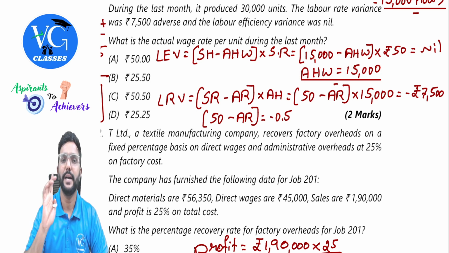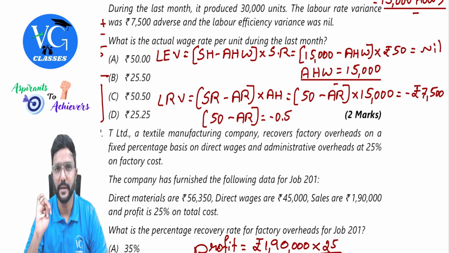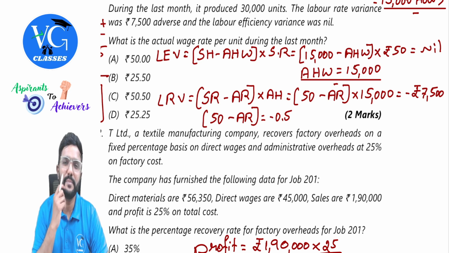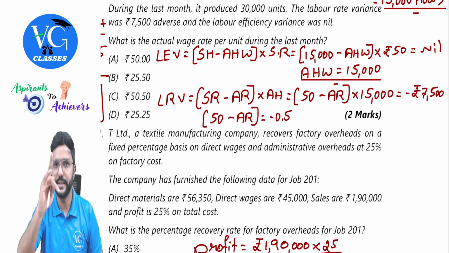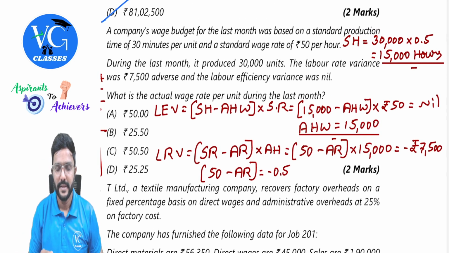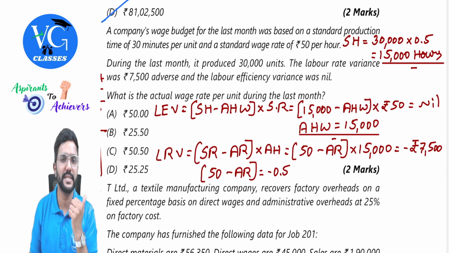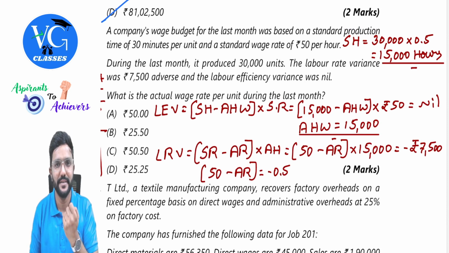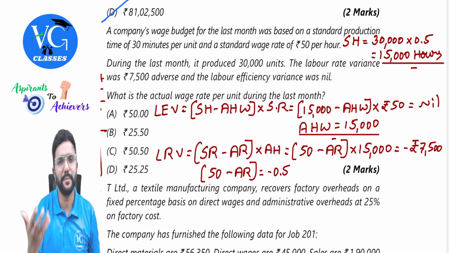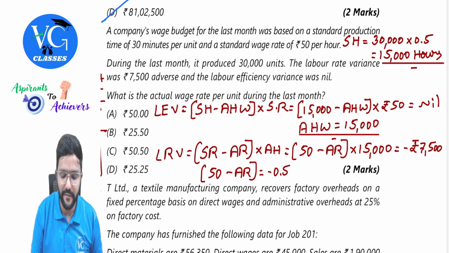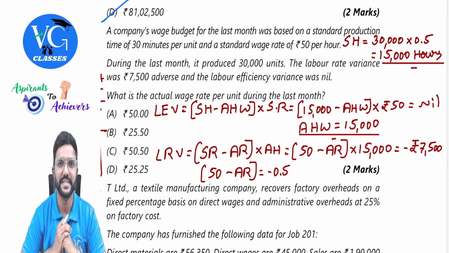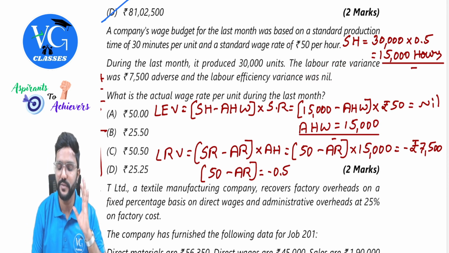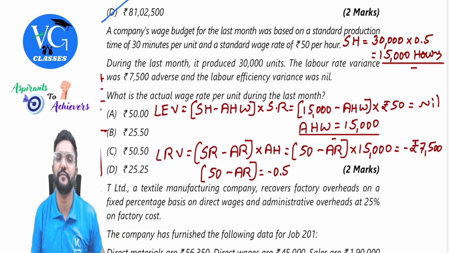Yes, sir. And please be careful, guys. Since these are multiple choice questions, you should try to get the answer as early as possible. I will explain what I already told you once. Labor efficiency variance means standard hours minus actual hours into standard rate. If there is any difference, we get a variance which is either favorable or adverse. But when we get the variance as nil, it is very clearly understood that standard hours and actual hours are equal. Is that clear? Yes. As soon as we get standard hours, we can decide that actual hours is also 15,000 hours.